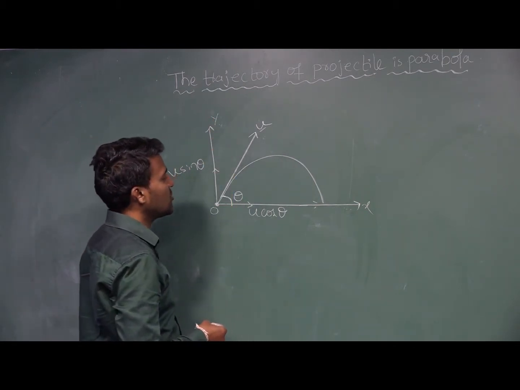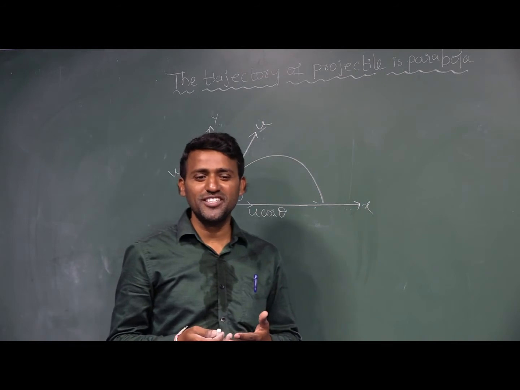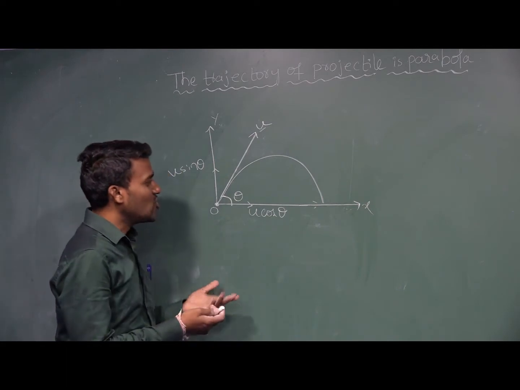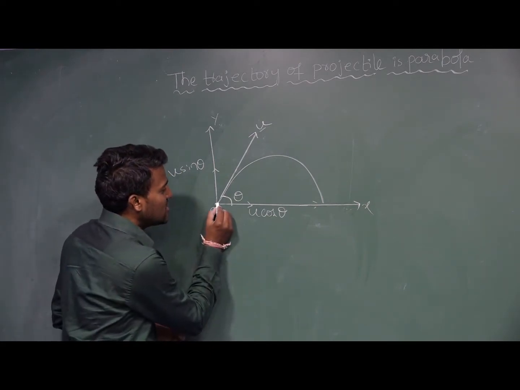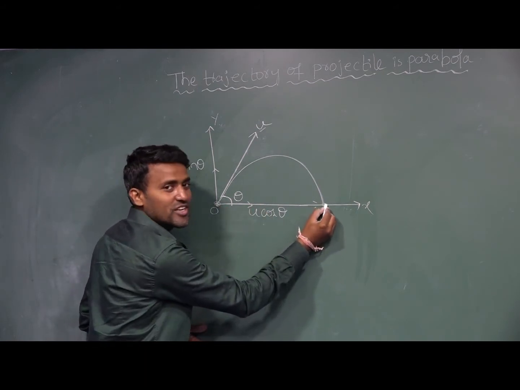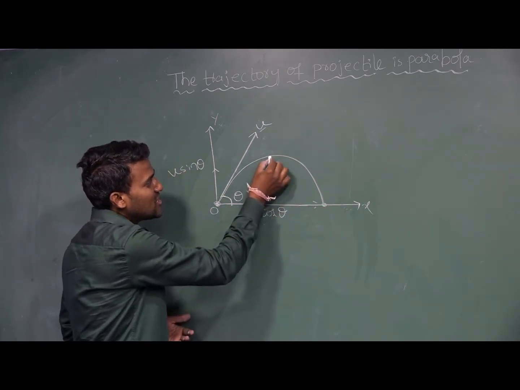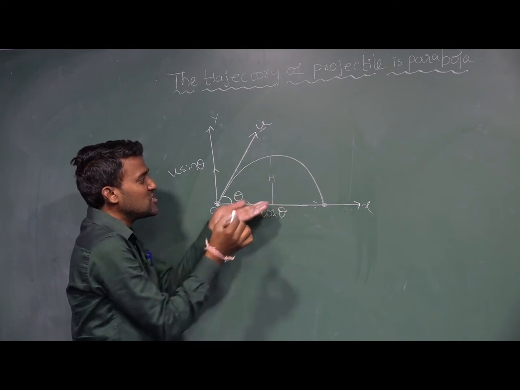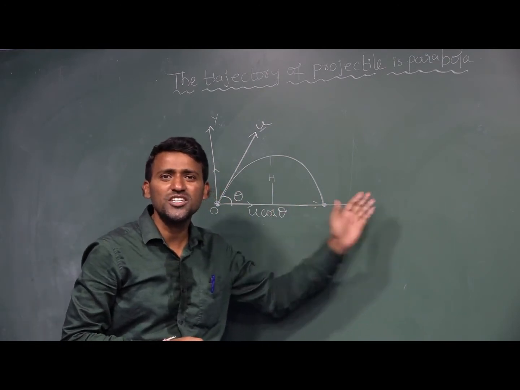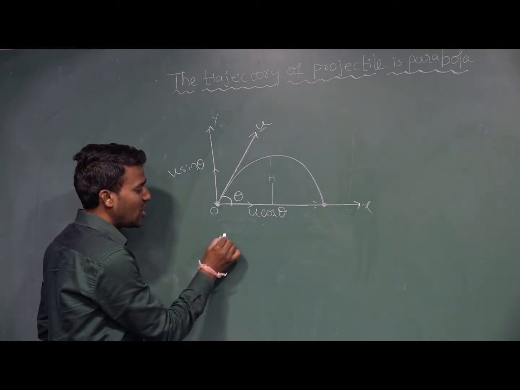Now from this, how can we describe this motion in two ways? One is the horizontal direction, one more is the vertical direction. Horizontal means it covers some horizontal distance from the point of projection until the object reaches the ground. Vertical motion means it covers some height from the ground. So we can describe this path along the horizontal direction and along the vertical direction. Now I am writing about the horizontal direction.